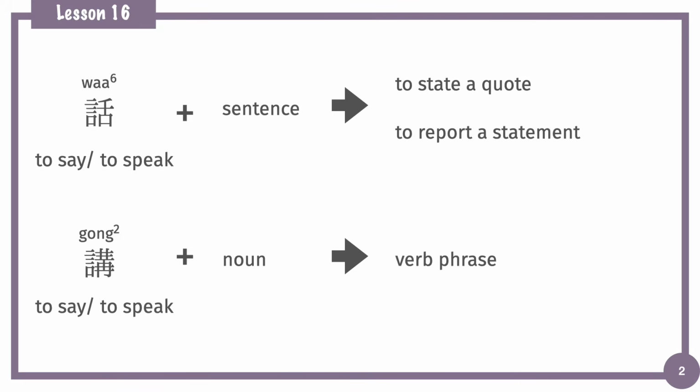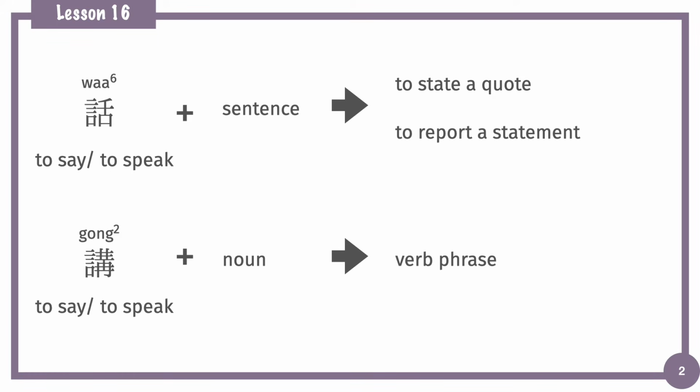Okay, they have the same meaning, but for usage, for function, it is a little bit different. First, both 話 and 講 can be used as a verb itself, and both of them can be used as the speech marker. They both can state a speech that people say.